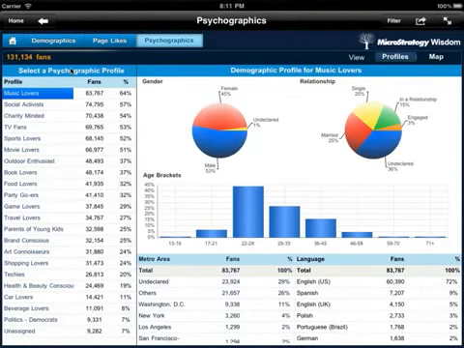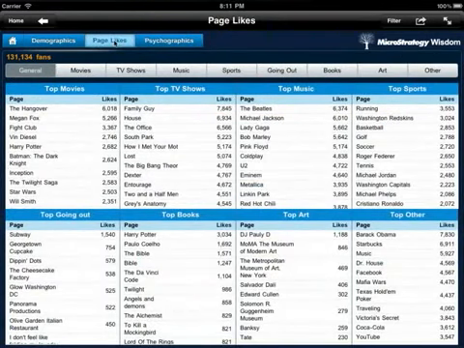By clicking on it, I get a detailed demographic breakdown that shows an almost even split between females and males, where the majority fall into the 22 to 28 age bracket and 72% of this profile speak English. Now to get a more granular level of detail into the music interest of my app users, let me switch back to the Page Likes tab. Now I drive my attention into the top music list. I can tell that the majority of my app users like the Beatles and Michael Jackson.